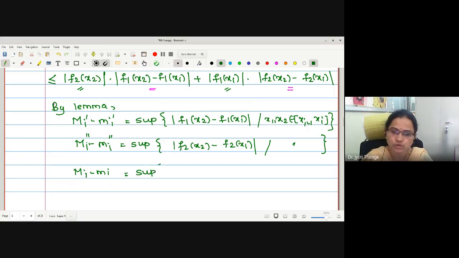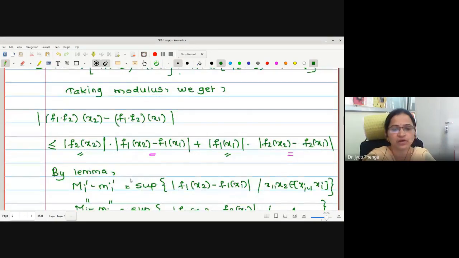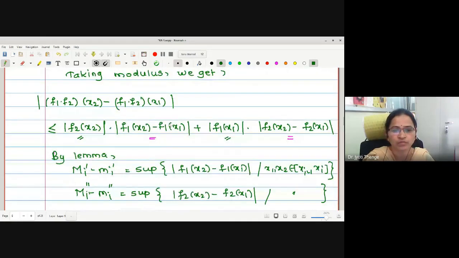Will be the supremum of the set of f1·f2 operated on x2 minus f1·f2 operated on x1 for the same values of x, right? This is what the lemma says. Now, if this is the supremum, then an arbitrary value of this set must be less than or equal to its supremum. Now, therefore, let us think of what will be my right hand side.